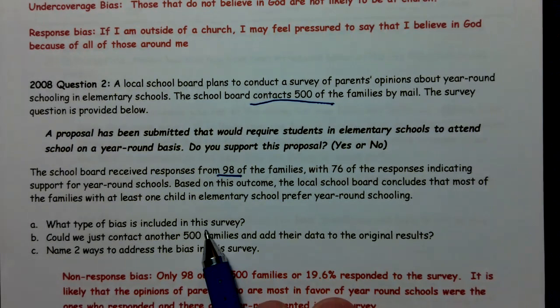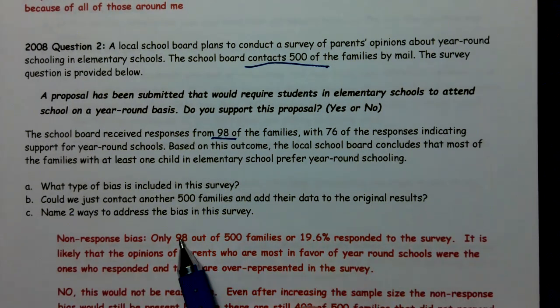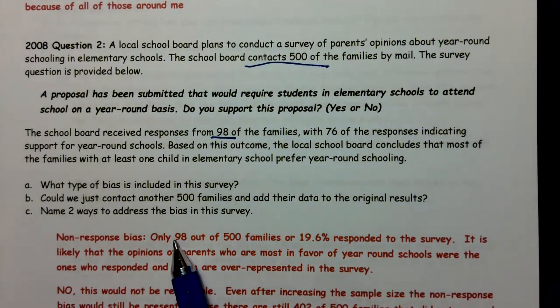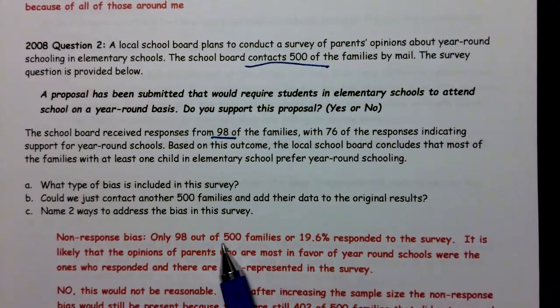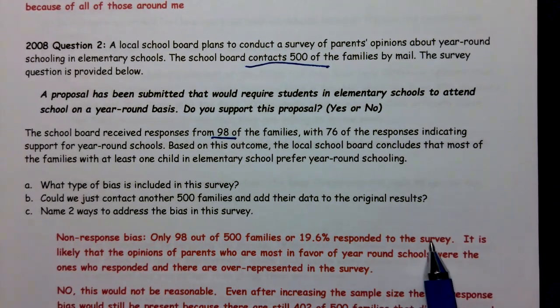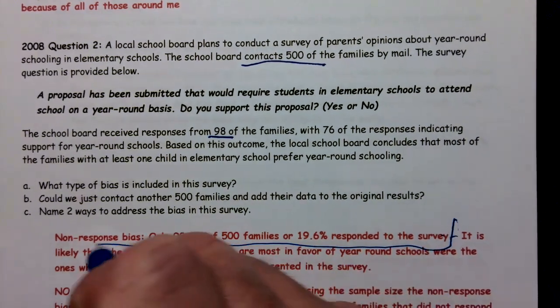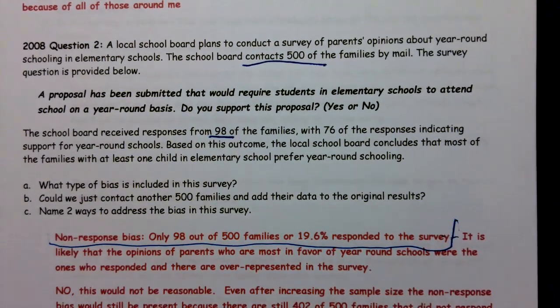In fact, it says what type of bias is included? Non-response. But I have to give more information. I can't just say non-response because non-response, you could have guessed that. Back it up, provide information. Why? How? In this case, only 98 of the 500 families responded to the survey. If that's all you included, you said it was non-response and you had that information, that's a full credit. That is a full credit response.